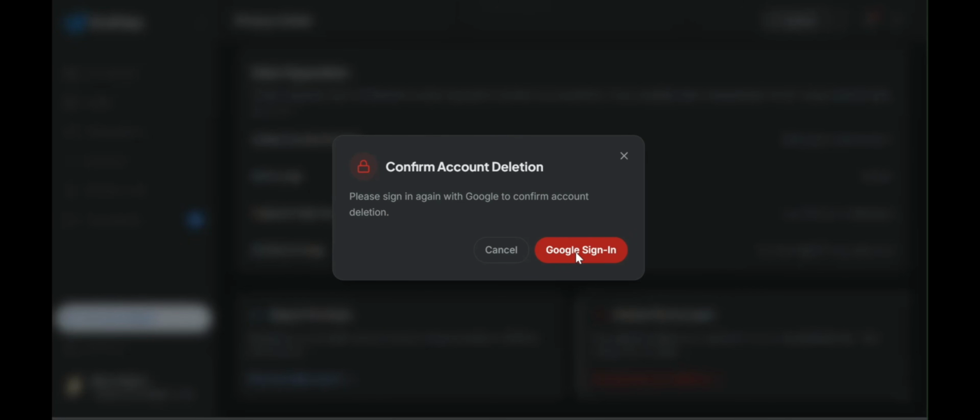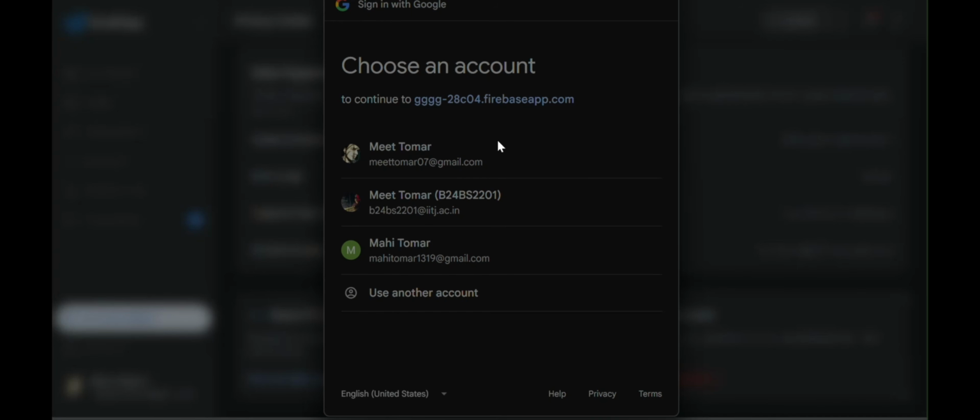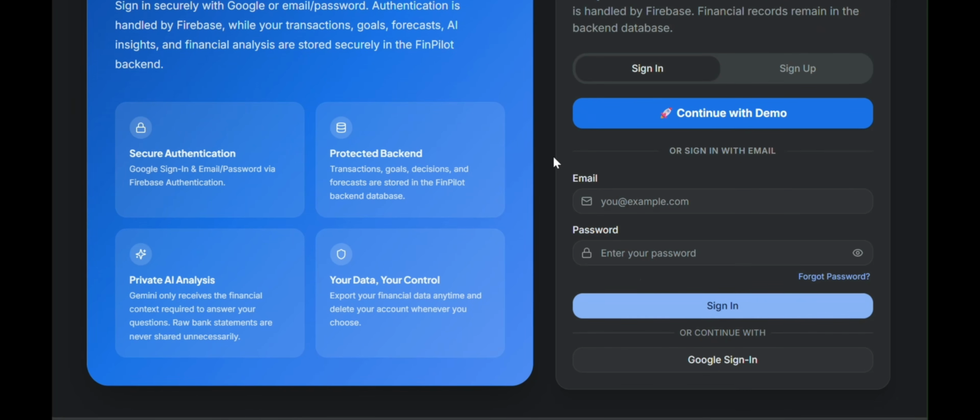For example, if I have chosen Meet Tomar, it will redirect to the login page where Firebase authentication is